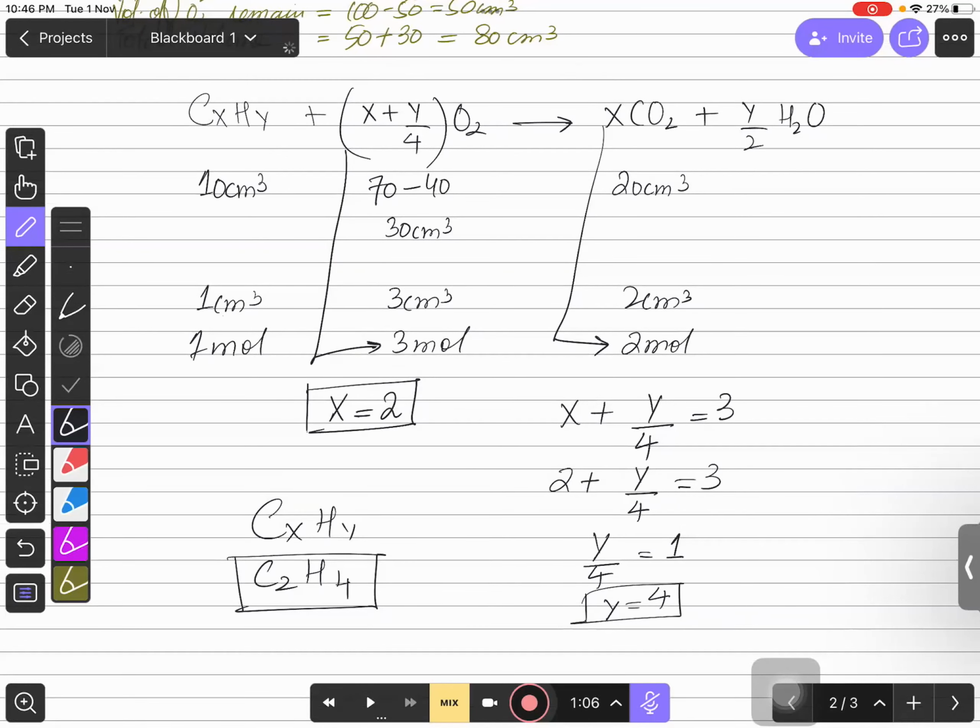Just take a picture of this, everyone. Then you need to solve the second one. This is your task now.